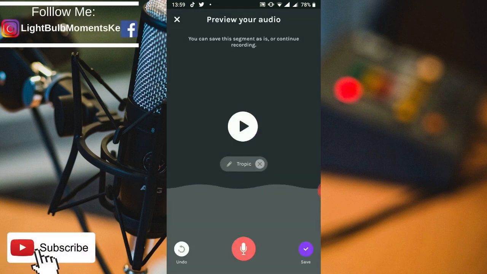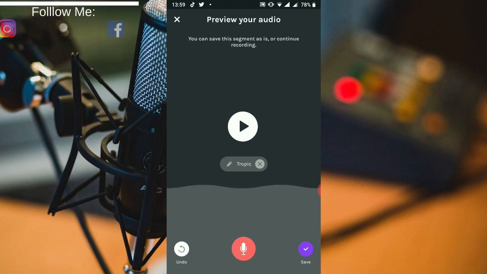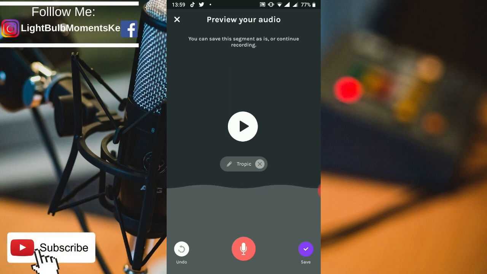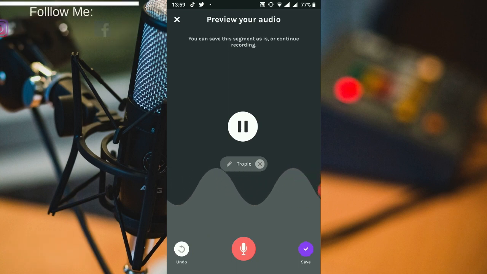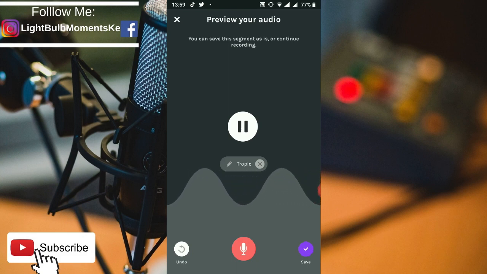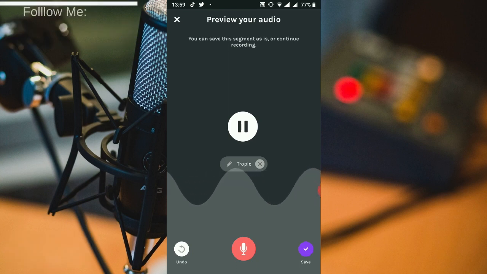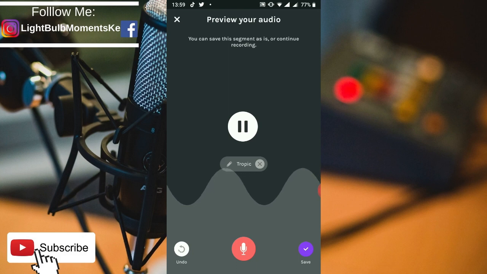So let's select topic, and then we'll be able to listen in on it so that you hear whether the background music and the audio are in sync, or you like what you hear. And if you like what you hear, you can go ahead and save it. And once you've saved it, you can make more changes to it. For example, if you wish to edit the background music and change it to something else, you can do that. If you wish to split the audio into different episodes with different background music, you can do that, of course, using the Anchor application.